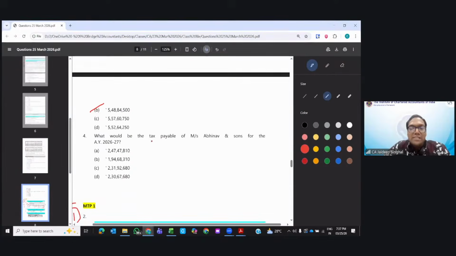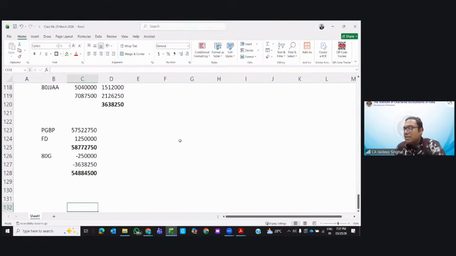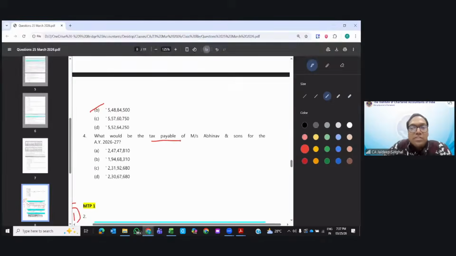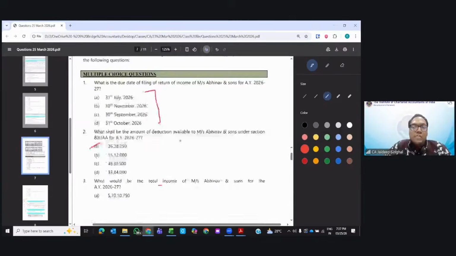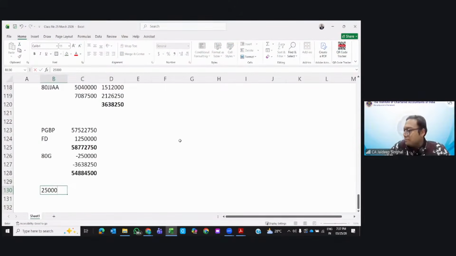The next one they ask is the tax payable. Can you help me to calculate the tax liability? They're following the old scheme. Senior citizen or non-senior? Have they given any information? No. So that's why we will take 2,50,000 limit.